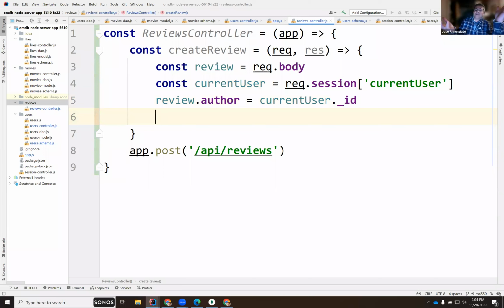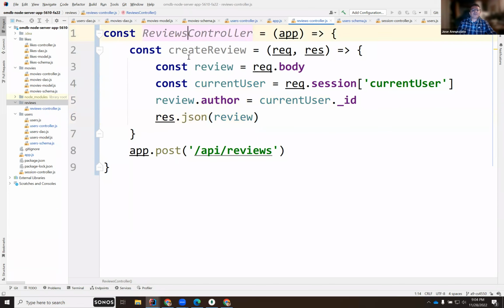But I don't have a DAO to save in the database. I don't have a schema, not even a schema. I don't have anything, right? So for now, let's just echo back the object just to see if it works, right? So I'm just going to send back, response.send, the review. I'm not going to store it in the database, not yet.